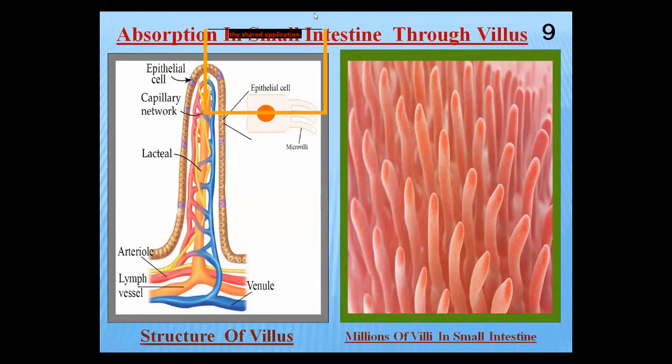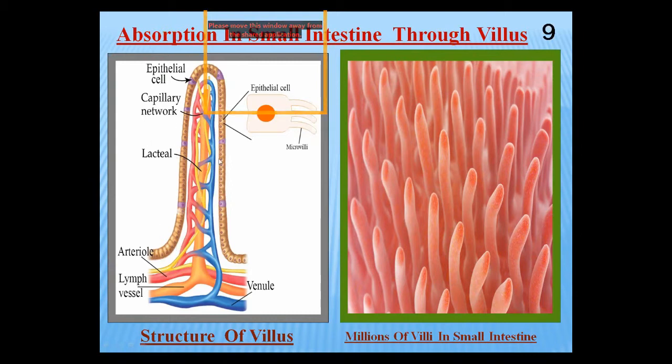Now we are starting the next step, absorption. Absorption in the small intestine is done by these finger-like projections. These finger-like projections are called villi in the wall of the small intestine. They are present in millions, and if we discuss only one structure, it is singular, called a villus.